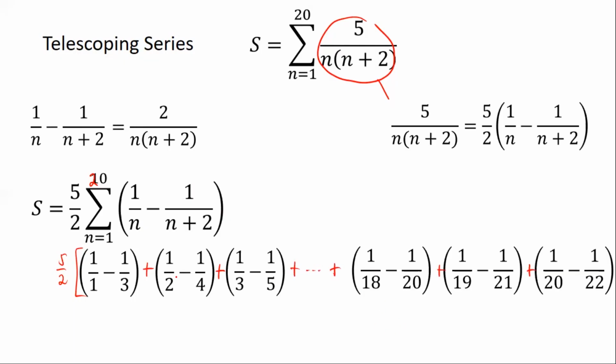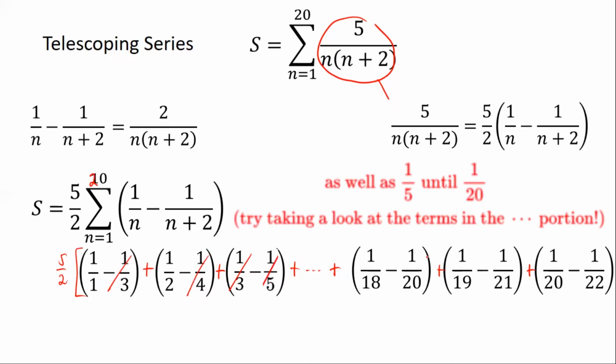All right, and then we see that 1 minus 1/3, and then when you go to 1/2 minus 1/4, nothing cancels yet. But when you get to the third group, finally, minus 1/3 plus 1/3. And then we see that, although it's not written here, minus 1/4 will be canceled next. And coming from the right side, we see minus 1 over 20 plus 1 over 20 canceling each other. So it follows that 1 over 19 is also going to disappear. So the only things surviving are these.